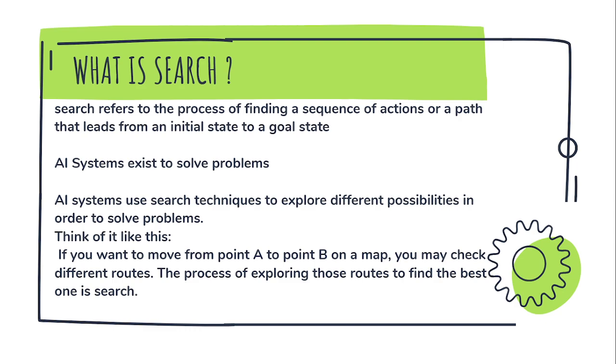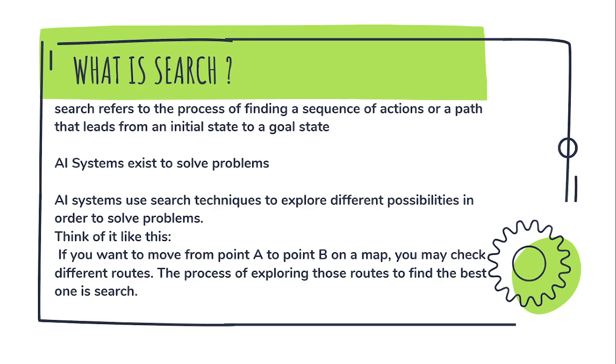So in an attempt to explore this environment, it gave birth to search strategies. AI systems use these search strategies or techniques to explore different possibilities in order to solve problems. They start from an initial state and then they have the goal state. So that path from the initial state to the goal state is the search strategy.